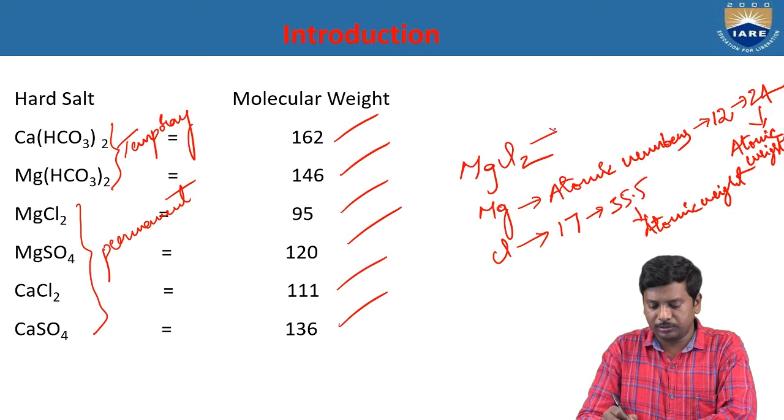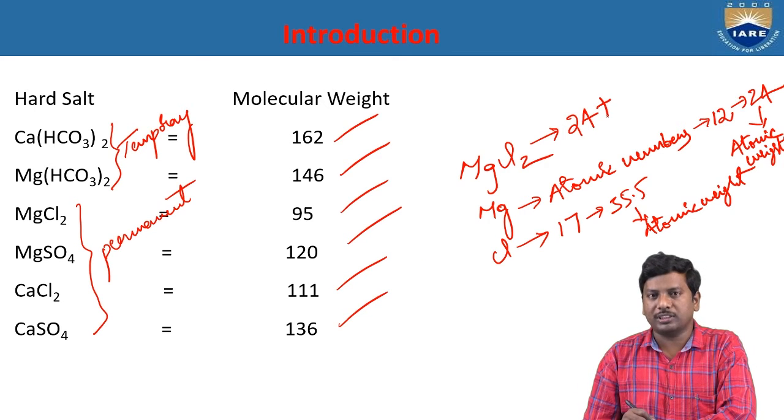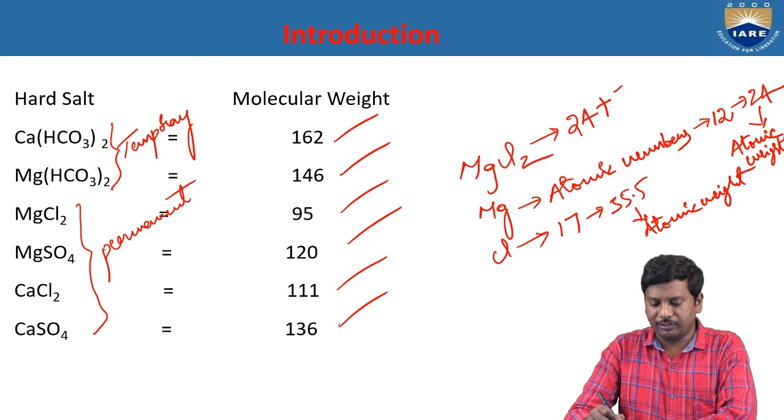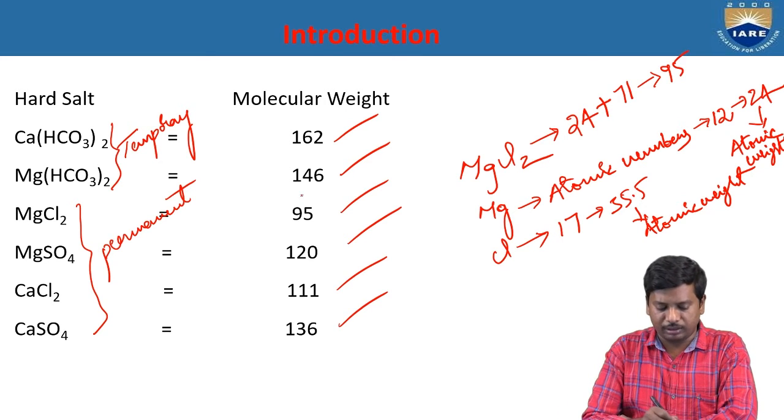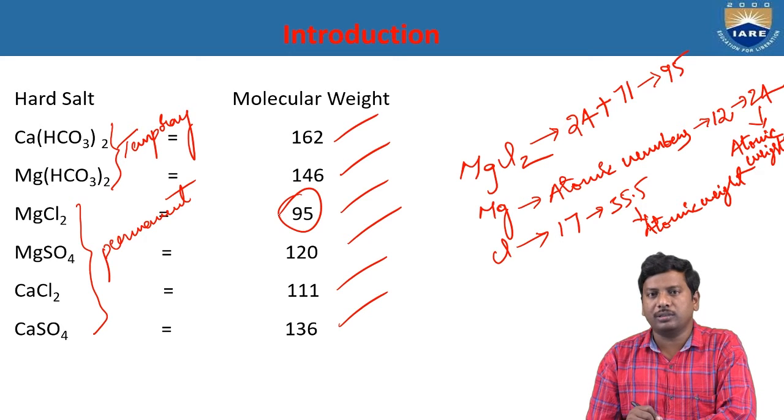So by the combination of these two atomic weights we get the molecular formula, that is magnesium chloride. How many magnesiums are present? 1 mole of magnesium, so that means 24. And how many chlorines are present? 2 atoms, so that means 2 into 35.5, you get 71. So finally 71 plus 24, we got 95. That is the molecular weight of magnesium chloride. Similarly, this calculation is applicable to each and every formula of the remaining salts that cause either temporary hardness or permanent hardness.